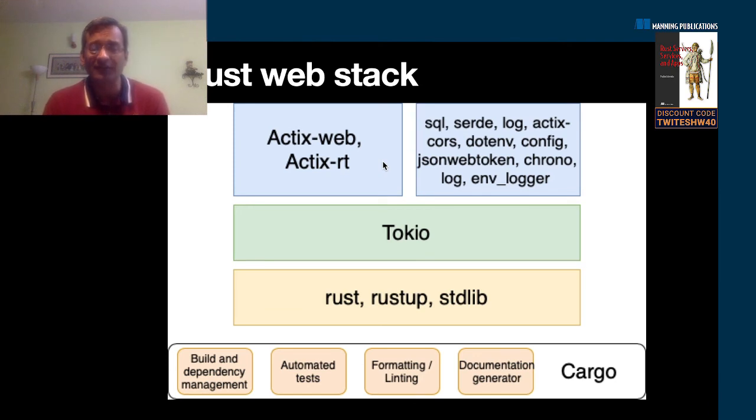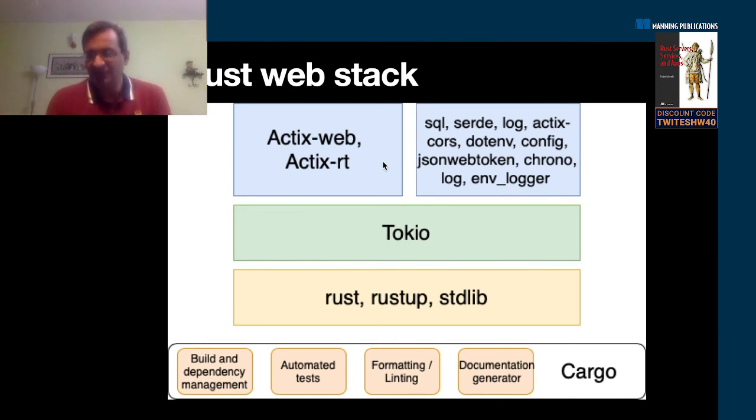They don't come from the framework. So actually, in a way, it doesn't matter what framework you use. You can use Rocket, you can use Actix, whatever you want. But the power of Rust actually comes shining through any web framework that you use.